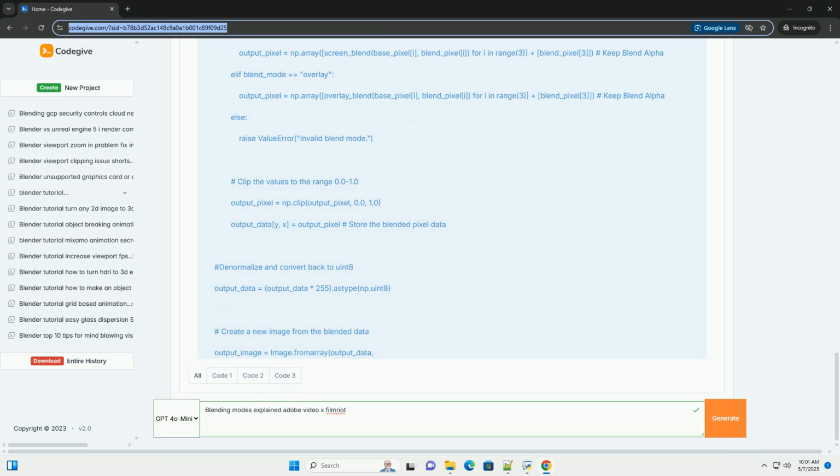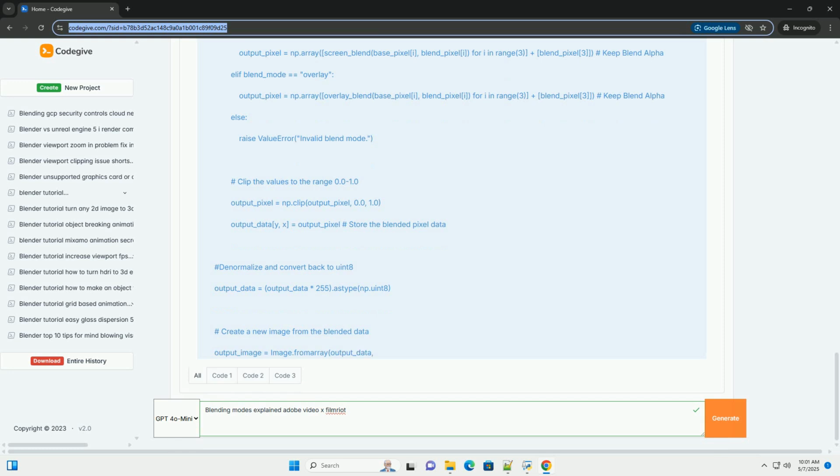Important considerations. Normalization: color values are often normalized to the range 0.0 to 1.0 before these calculations are performed. This simplifies the math. If your color values are in the 0 to 255 range, divide by 255 to normalize them. After the calculation, the result might be multiplied back by 255 to return to the 0 to 255 range for display.